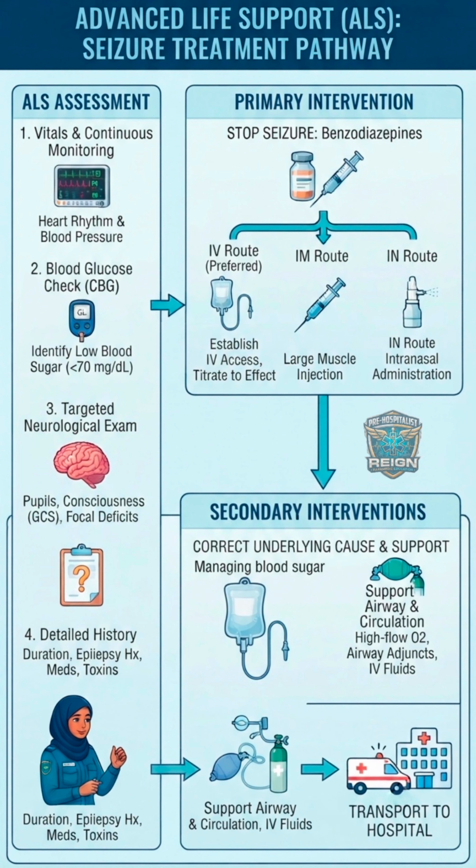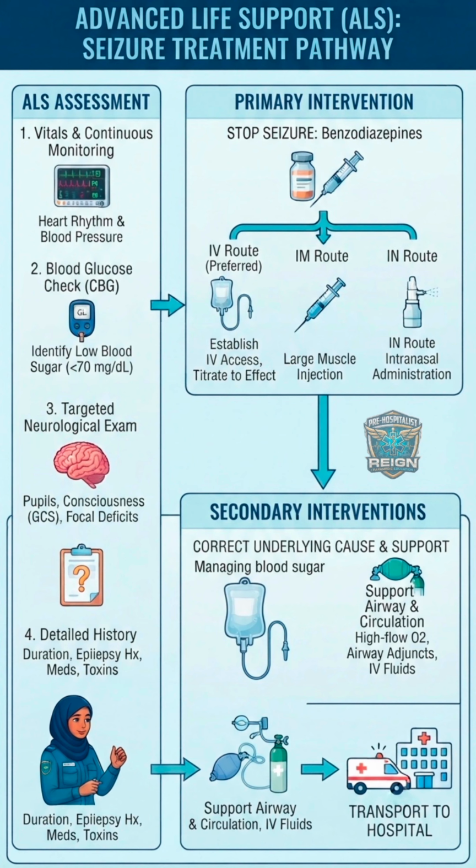When paramedics step up from basic care to advanced life support, ALS, during a medical emergency like a seizure, they bring out the heavy-duty tools, medications, and deeper diagnostic skills. Here is how an ALS assessment and intervention process works, broken down step by step. Phase 1. The ALS assessment. While basic life support focuses heavily on keeping the patient safe and breathing, an ALS provider digs into why the seizure is happening and checks the body's internal stability using specialized tools.